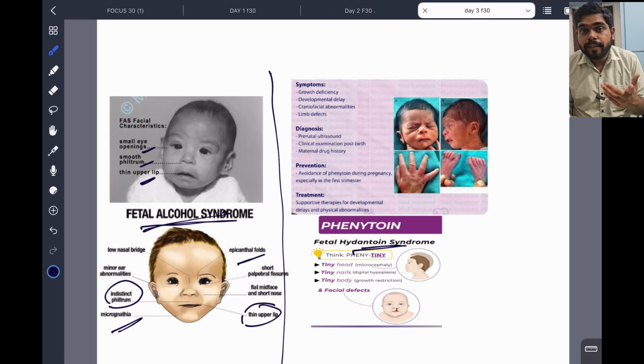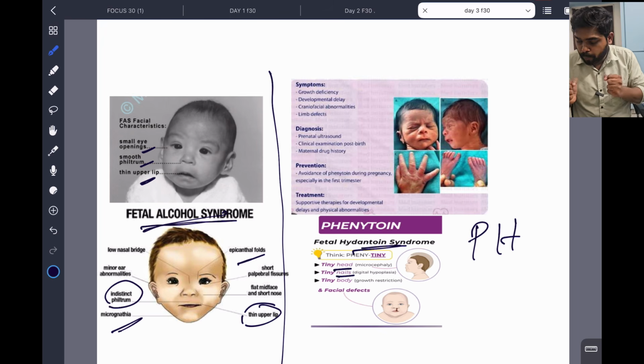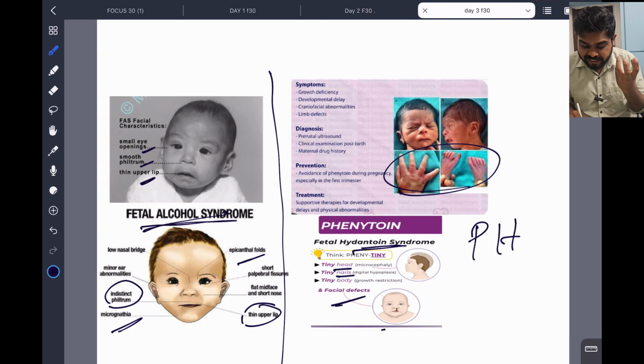And see one more, fetal hydantoin syndrome because of phenytoin. So tiny head, microcephaly, tiny nails, digital hypoplasia. The digits become small, and tiny body because of growth restriction, and they have facial defects like cleft lip and cleft palate also.